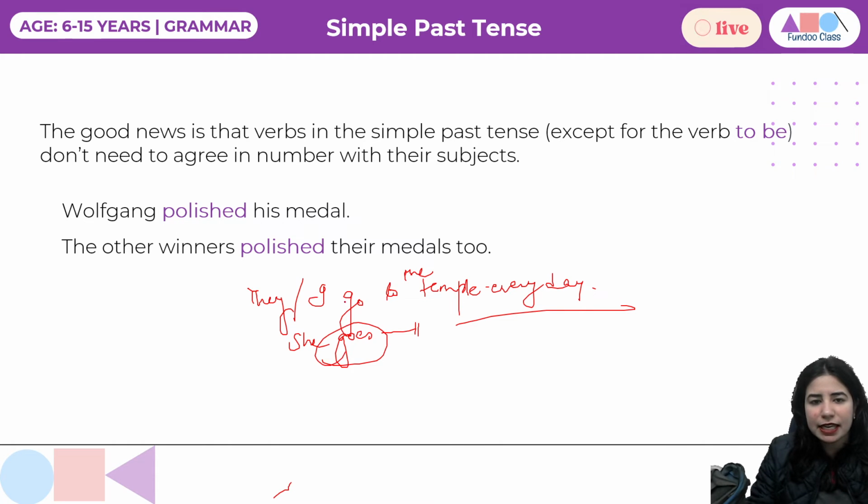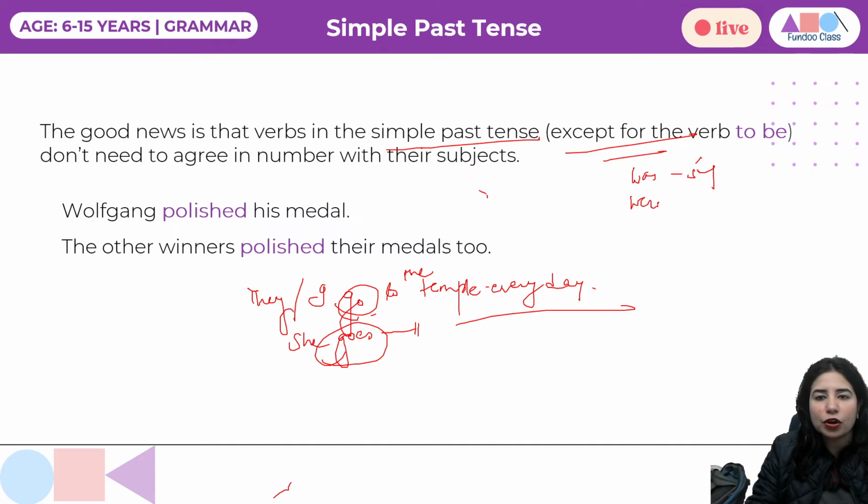So you can see that there is a variation. But when it comes to simple past tense, you don't need to agree the verb in number. The exception would be the be form, where was is for singular and were is for plural, right? This is something, if you don't know, you can please note it down.